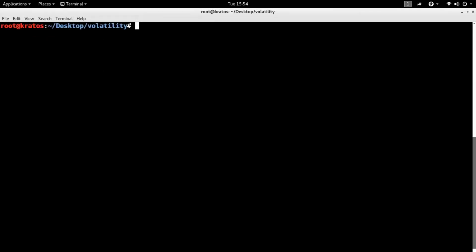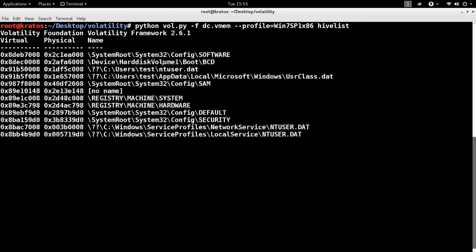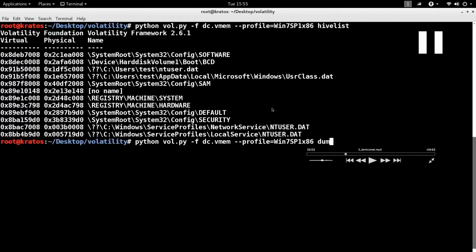If you've done malware analysis, there is a persistence technique, I know, where winlogon.exe starts another process. So to investigate the persistence technique, you need to be able to investigate the registry. There is a plugin in Volatility called hivelist, which will tell you which registry hives are in the memory. In this case, almost all the hives are in the memory.